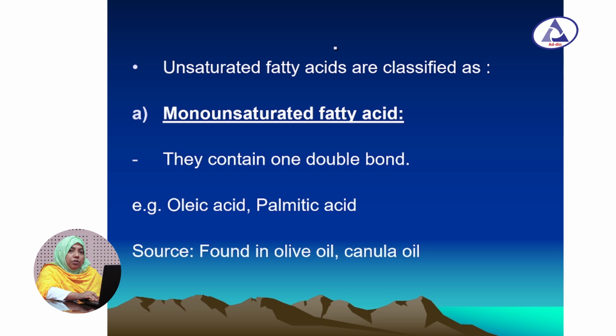If the chain contains one double bond, then it is called monounsaturated fatty acid. If the chain contains two or more than two double bonds, they call it polyunsaturated fatty acid. The examples of monounsaturated fatty acid are oleic acid and palmitoleic acid, and we can get this monounsaturated fatty acid from the source of olive oil, canola oil.